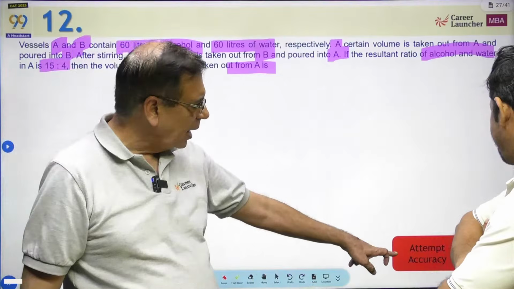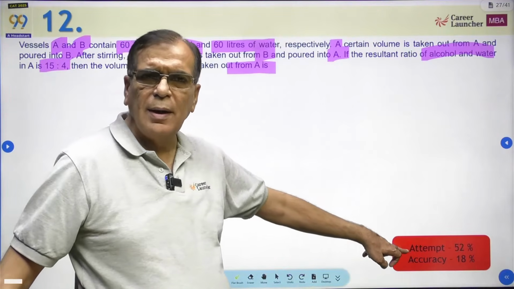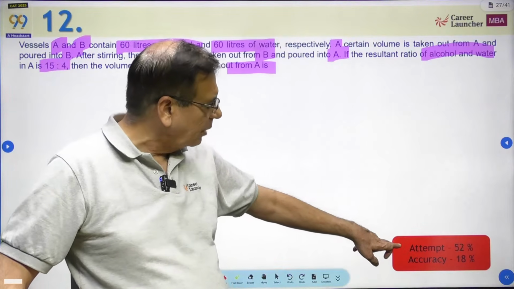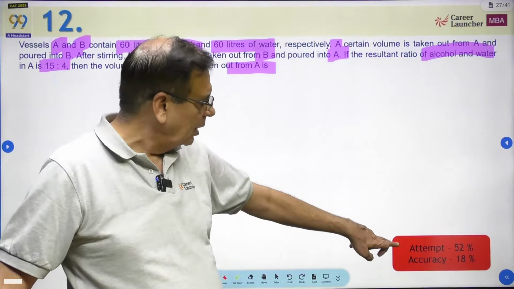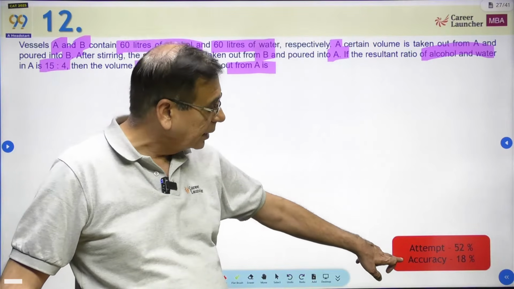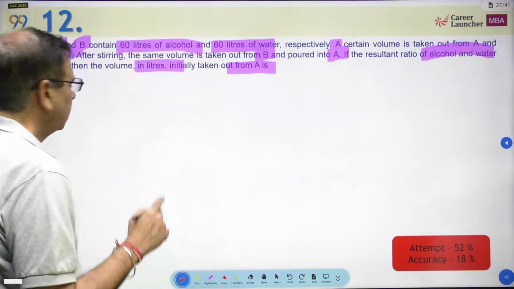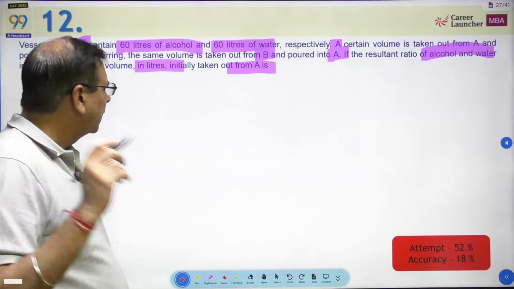Data क्या बता रहा है कि हालत बहुत खराब है. बहुत लोगों ने हिम्मत करके, many students said, okay, we'll do it because it is mixtures, ratios, let's do it, but it's a difficult question, and that is why the accuracy is low. But it's a very simple question if you use the jugaad that I will then talk about.